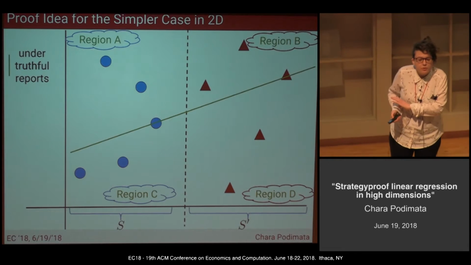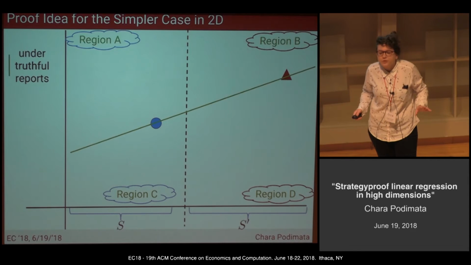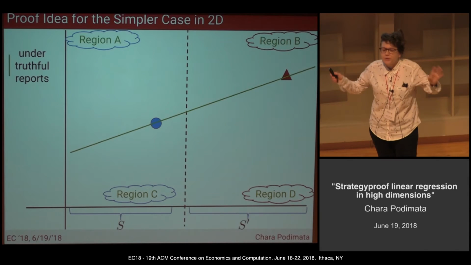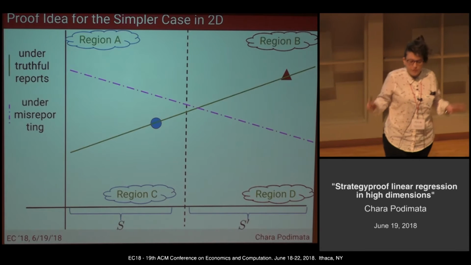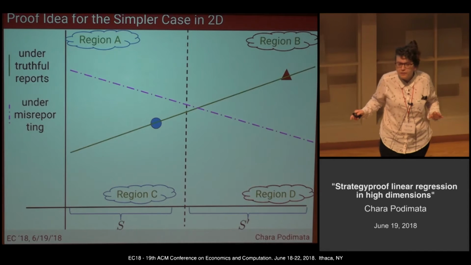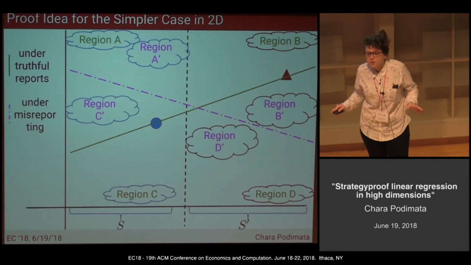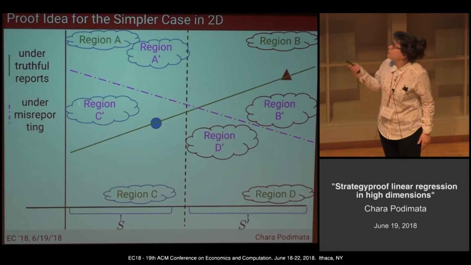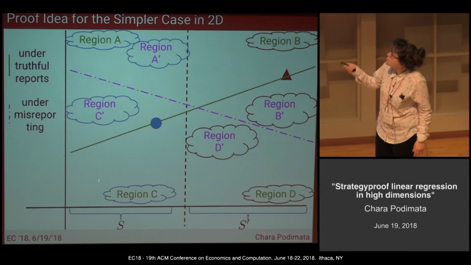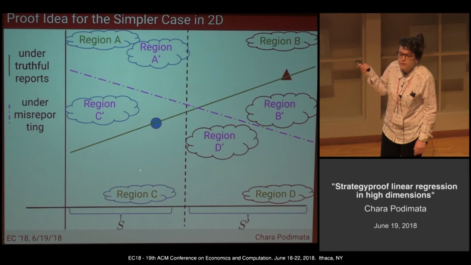So in my example, forget about where exactly the points are. Some points deviated and they created this line here, the pink line. These are my new regions, and now region C prime is a strict superset of region C.